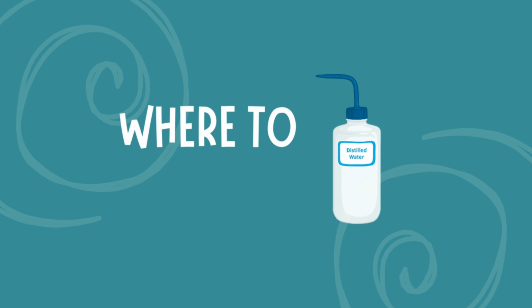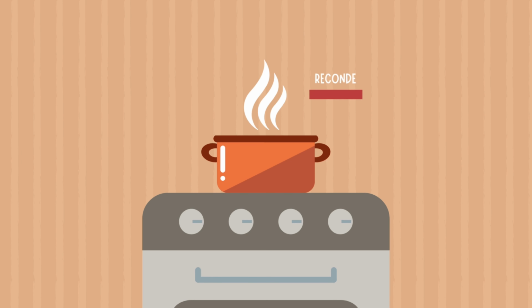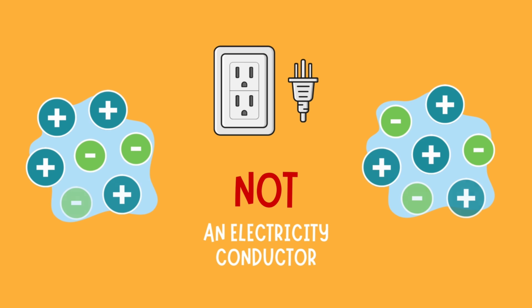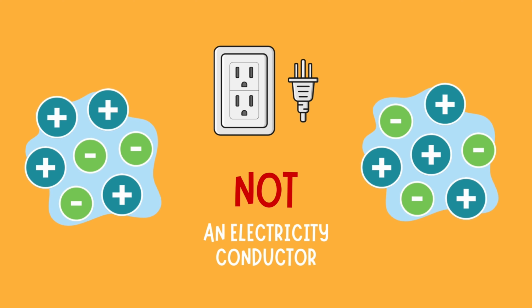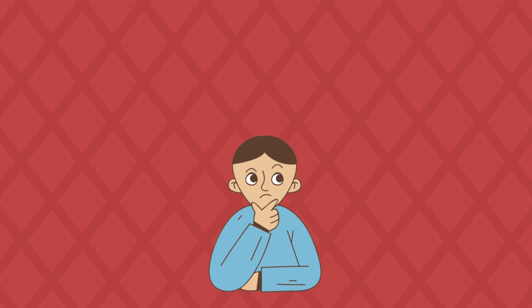So, where can we find distilled water? Other than natural sources, it can be created at home by boiling water and recondensing the steam into liquid. The impurities in the water will be left behind and removed from the finished water. In terms of electrical conductivity, distilled water is not a conductor since it does not contain any free-moving ions such as magnesium ions. So, out of all three types of water, which one do you think brings the most benefit